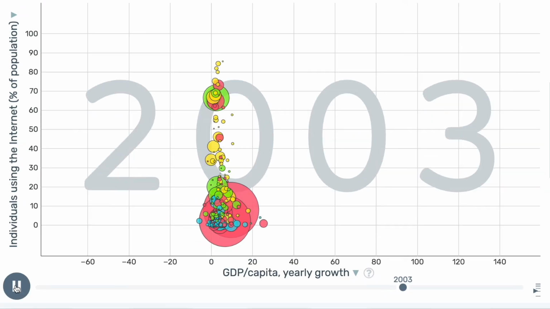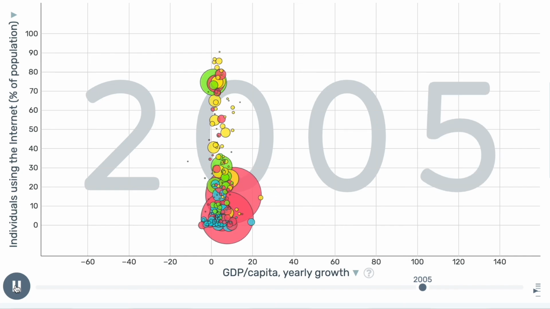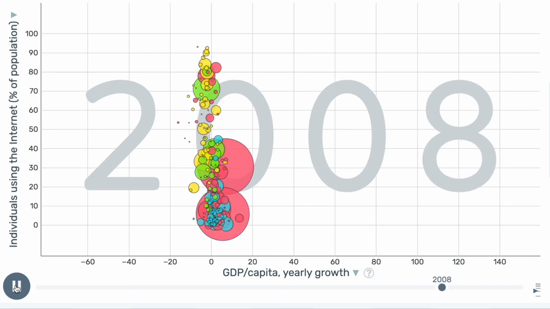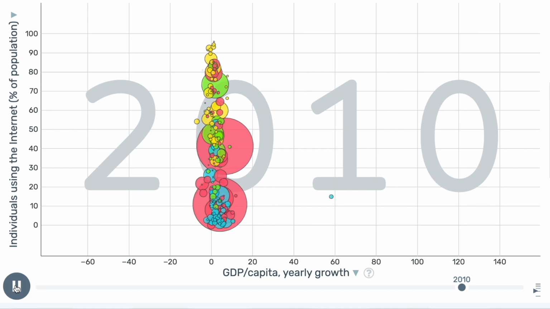We found through our research that the amount of users on the internet does indeed have a small effect on the yearly growth of GDP per capita.